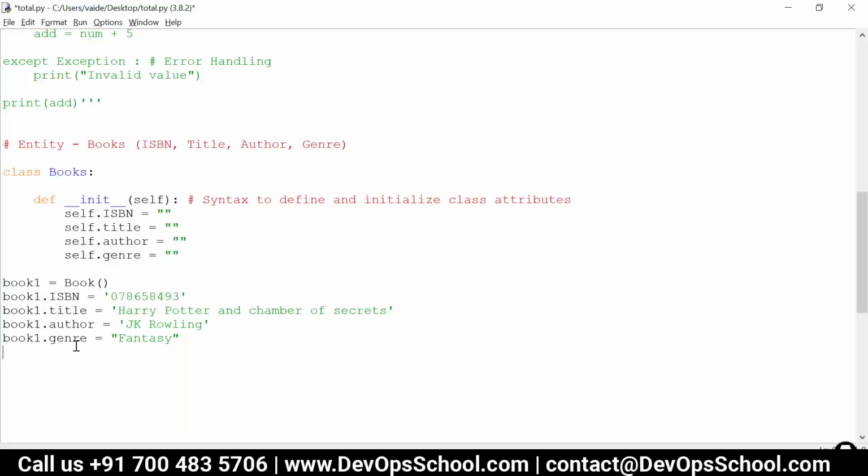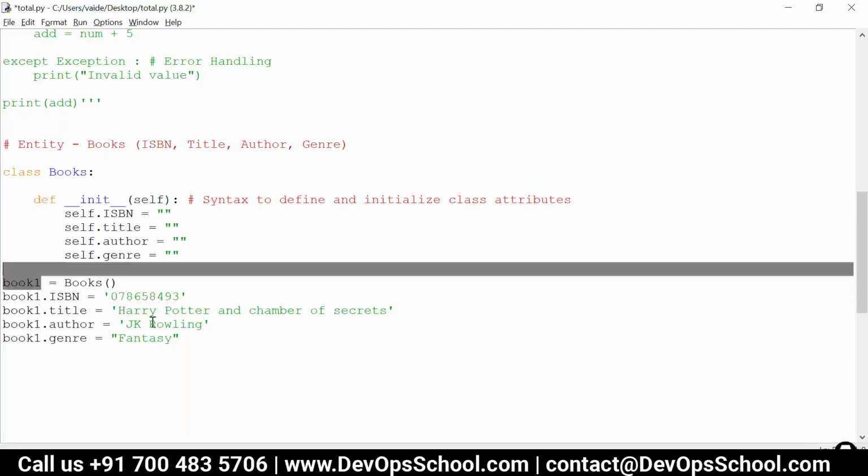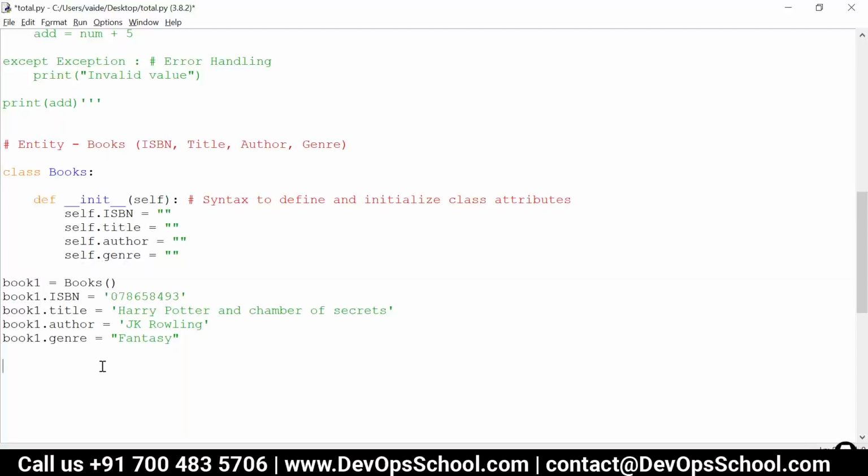Then it should be Books, right? When you're initializing book1 is equal to Books. Yeah, correct. Sorry, it would be Books. So here we are calling the class name, putting the round brackets. So it means that we are calling this initialization method. It initializes all the attributes for this particular instance, and we are assigning the values to that instance.